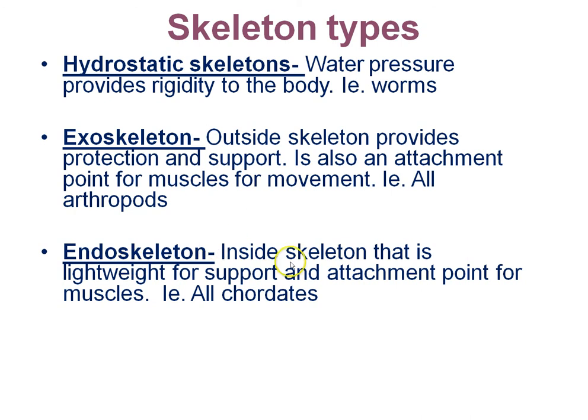The endoskeleton is an inside skeleton. That's what we have. In fact, all chordates have an endoskeleton, an inside skeleton that's lightweight. It's lighter than an exoskeleton. It's estimated that if insects were the size of humans, their exoskeleton, because it would be much heavier, there's a lot more of it, it would crush that insect. There would be a greater pull of gravity. For an endoskeleton, it's much lighter. However, you don't get any outside protection, so there is a downside to it. All chordates, fish, amphibians, reptiles, mammals, and birds, have an endoskeleton. The reason why it's a skeleton is because it also provides a muscle attachment point for movement.